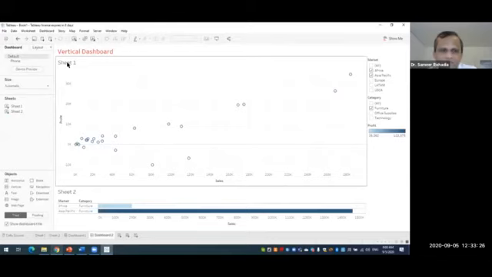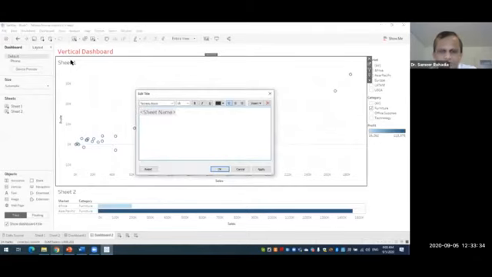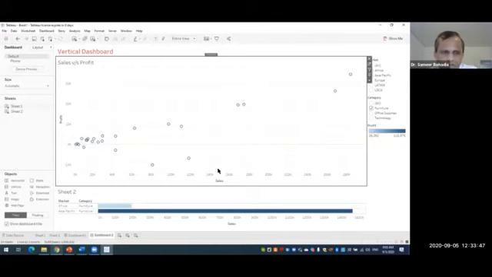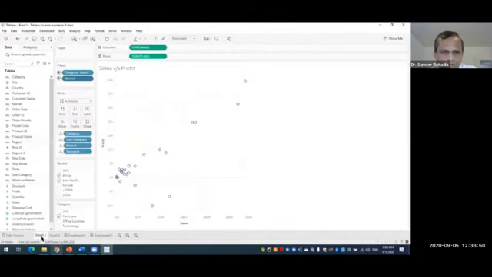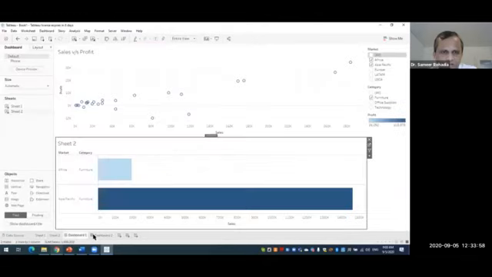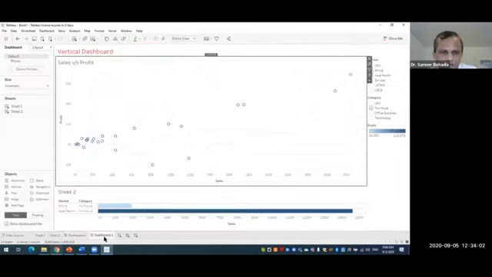And then individually, if we are having the name for each and every sheet, then here it will get highlighted. So directly also from here we can give the name. So sheet 1 is sales versus profit. Now remember that here also that name has come up, in the individual sheet, sales versus profit. Here also in dashboard 1 it has come up, sales versus profit. So this is the effect.